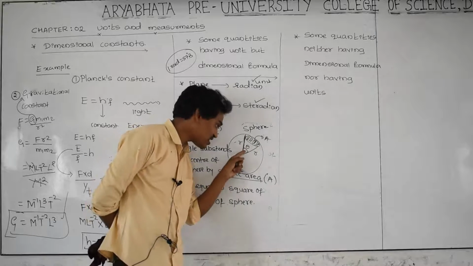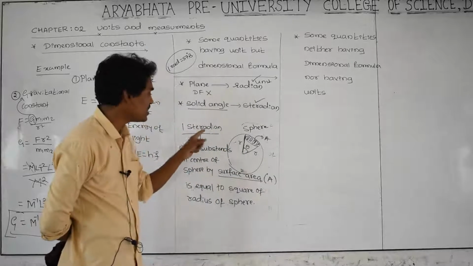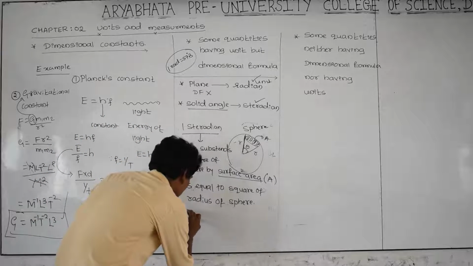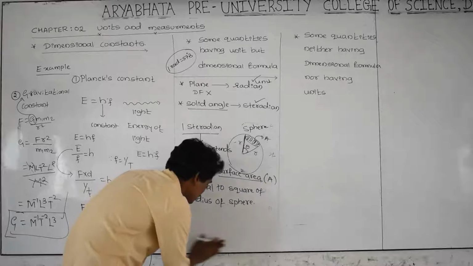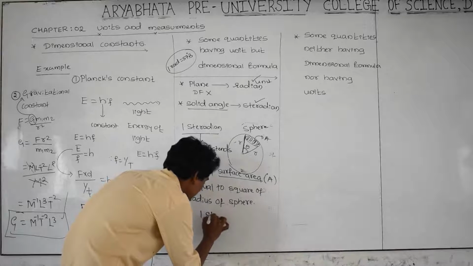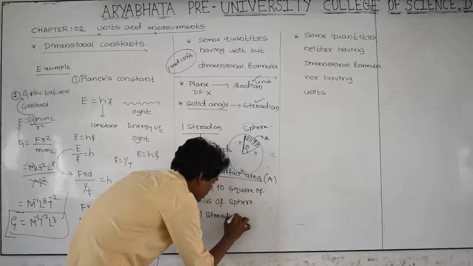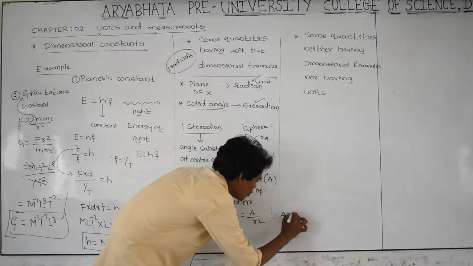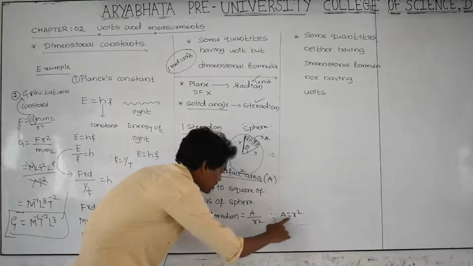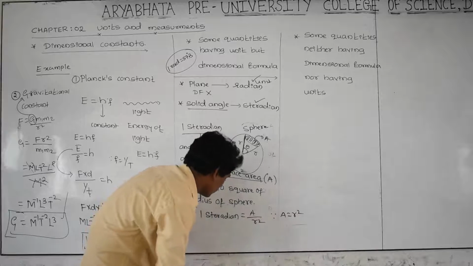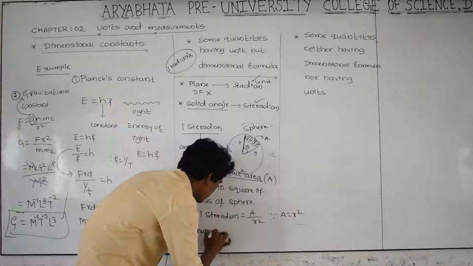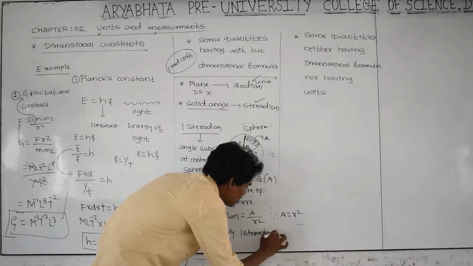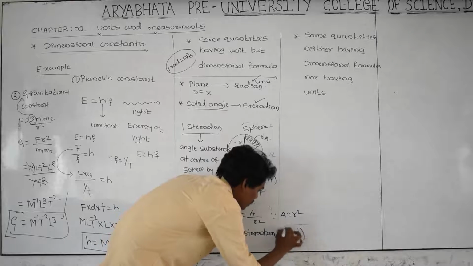then what is the angle subtended here? That is called 1 steradian. This is the SI unit of solid angle. And therefore, you know very well, 1 steradian is equal to area by radius square. Area is equal to r square, getting cancelled, then you are getting 1. Therefore numerically, 1 steradian is equal to 1 radian square.